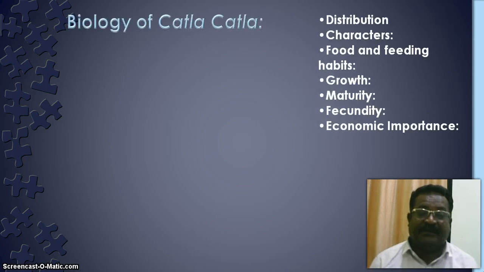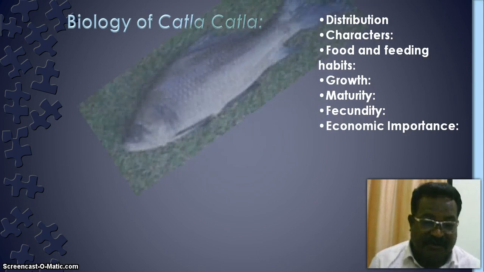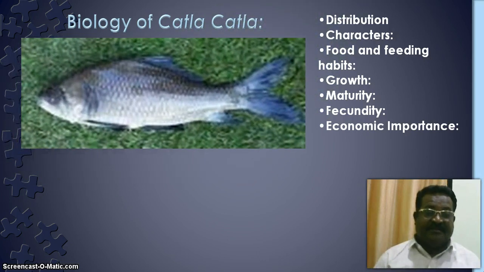Now first of all, the biology of Katla. You know that biology here depends upon these points: the distribution, the characters, food and feeding habits, growth, maturity, fecundity and the economic importance. Now look at this picture. This is the picture of the biology of Katla, a picture of Katla, and it is found all over the fresh waters in India.